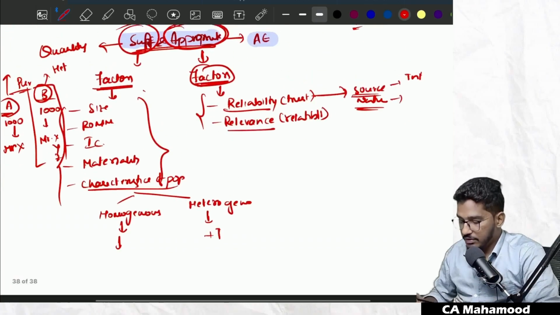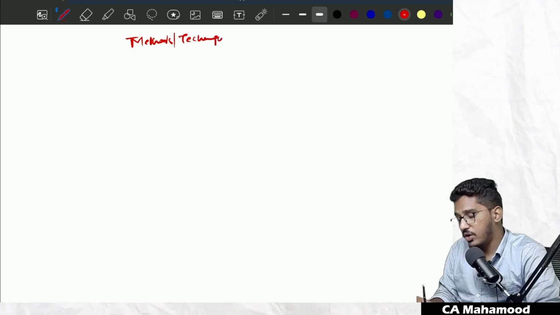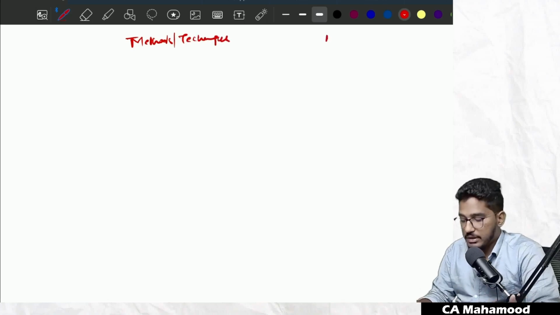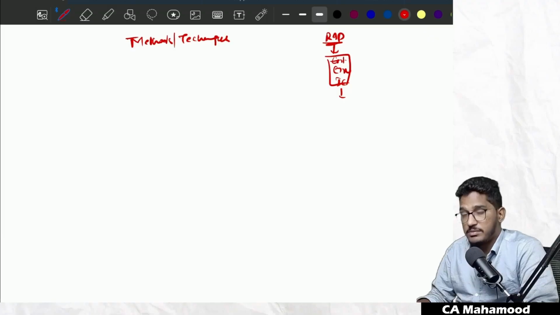Now we will talk about one more concept: what are the various audit methods or techniques to obtain audit evidence? See, take for example, I told risk assessment procedure. In the risk assessment procedure, what will we try to do? We will try to obtain an understanding of entity, environment and its internal control to identify risk of material misstatement. But how will you understand about this entity, environment and its internal control? You need to follow some techniques, no? So what techniques are available?